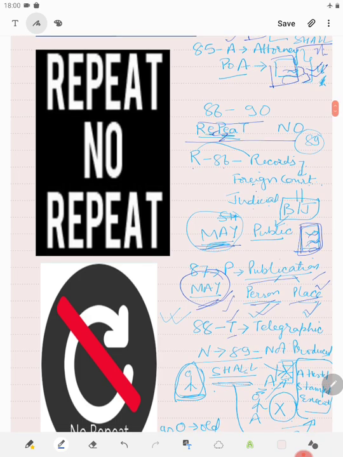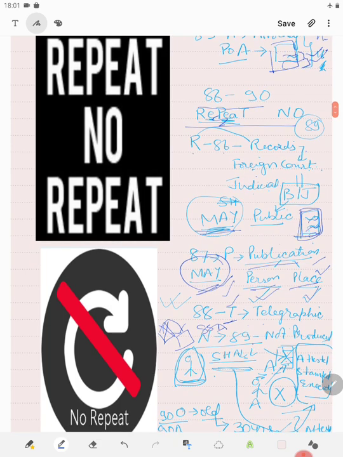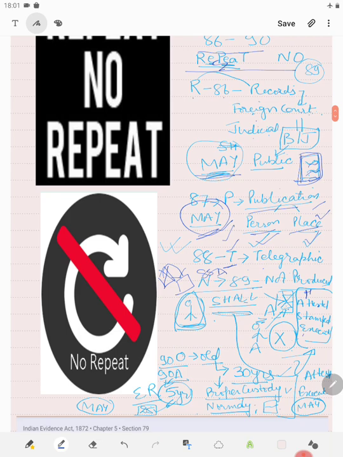Then we saw T regarding telegraphic message, and 88A is also regarding electronic message, mail, that the person to whom it is sent and what is sent may be presumed, but by whom it has been sent will not be presumed. Then section 89, which says that if a document for production of which notice has been given is not produced, then regarding handwriting, attestation, stamp and execution, the presumption will be that it has been properly done.